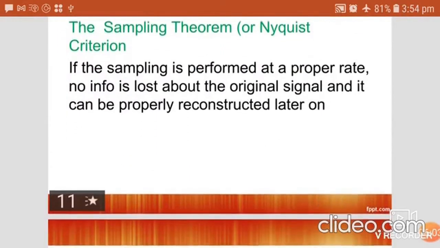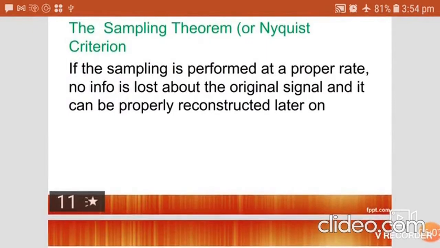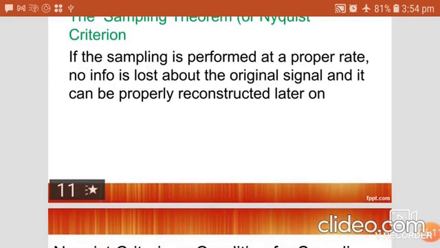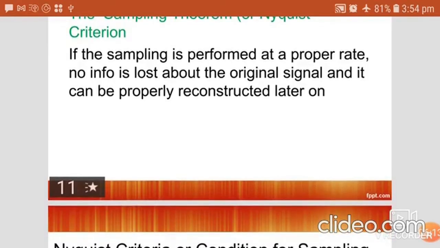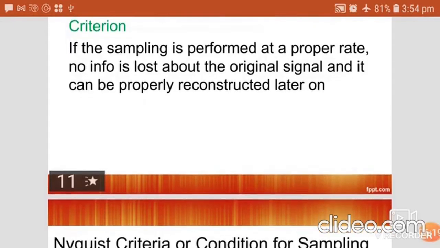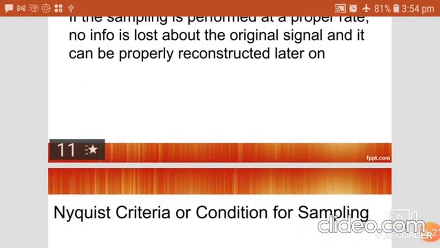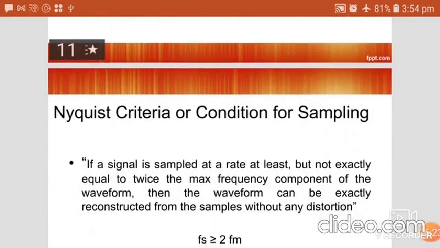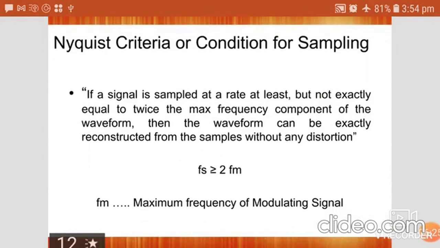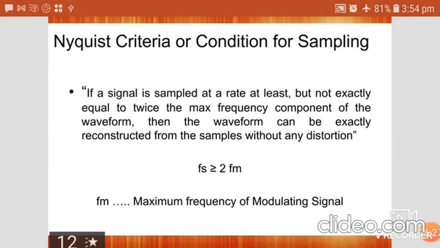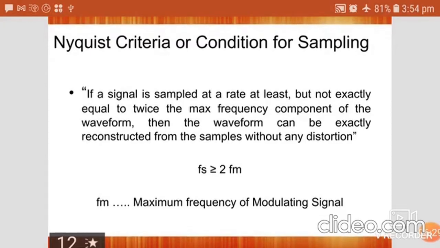The sampling theorem, or Nyquist criteria. The theorem states that if the sampling is performed at the proper sampling rate, no information is lost about the original signal and it can be properly reconstructed later if and only if the Nyquist criteria is satisfied.